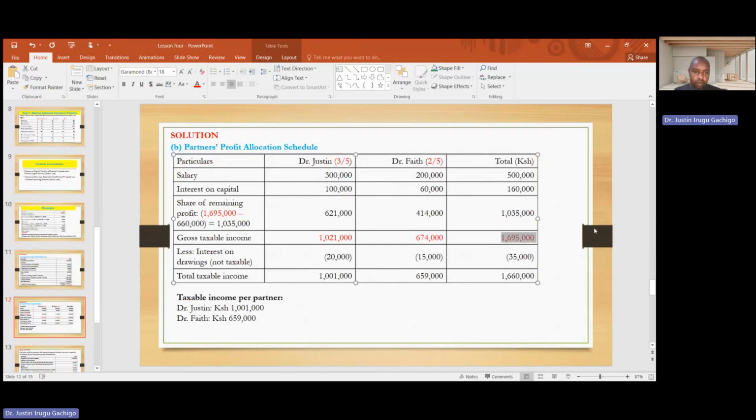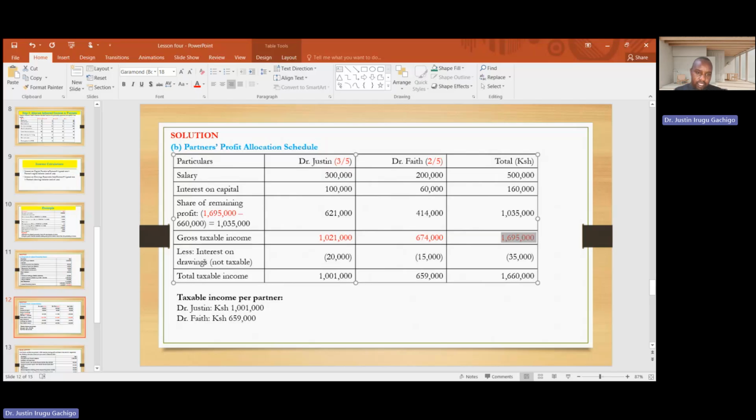So remember, what we are sharing is the profit minus these expenses. The expenses that we are deducting are 300, 100, 260. That's what we are deducting. That is 660, and the remaining is 1035. This 1035, we are going to allocate in this ratio. So 3/5 times this amount, 2/5 times this amount. When you add this and this, this and this, it should give you the profit that was being shared before.